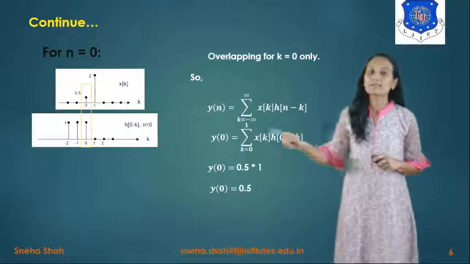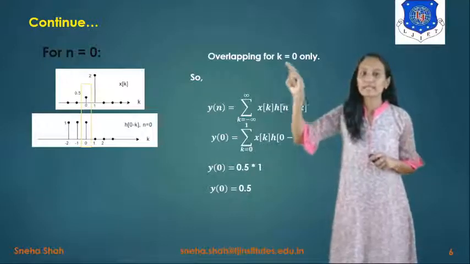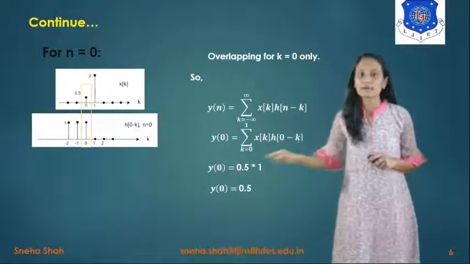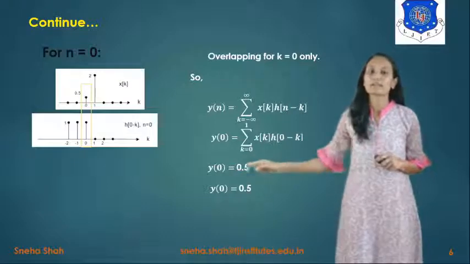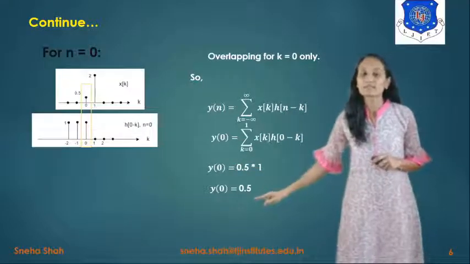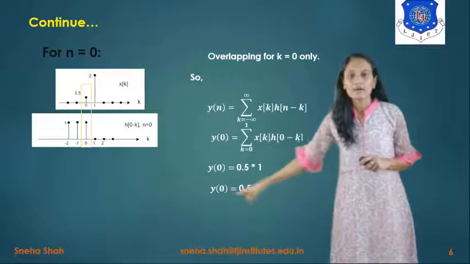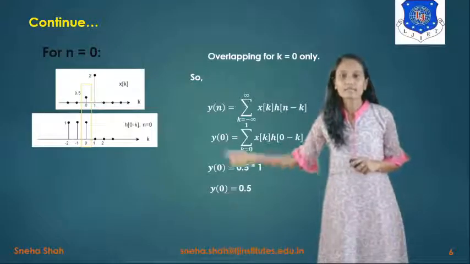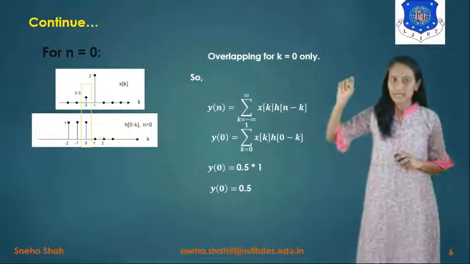As the overlapping is only at k equals 0, the value of x equals 0.5 and the value of h is 1. So 0.5 times 1 gives the answer 0.5 for n equals 0.